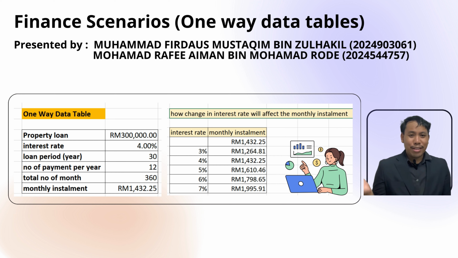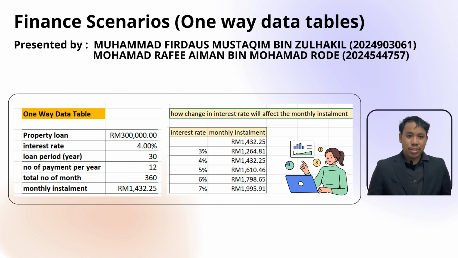By looking at this one-way data table, we analyze a property loan of Publica Coffee of 300,000 ringgit with a loan tenure of 30 years and 12 payments per year. At a 4% interest rate, the monthly installment is 1,432.25 ringgit.